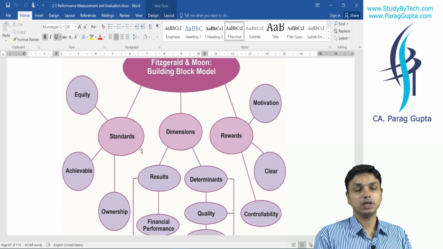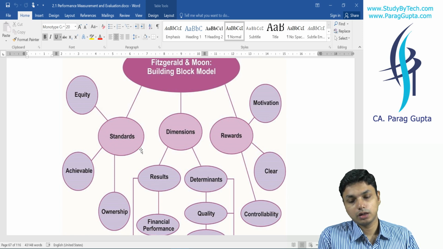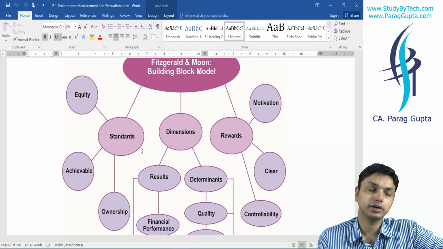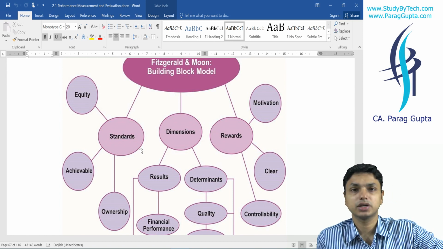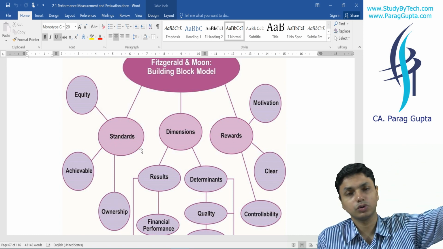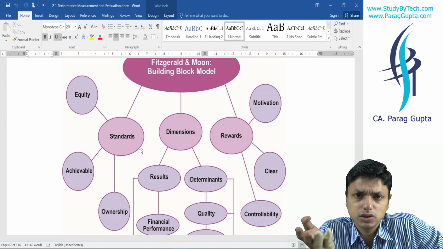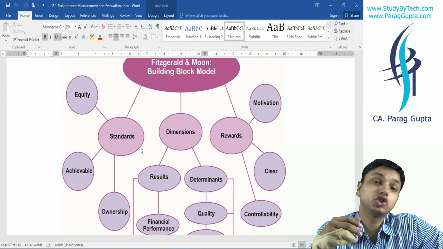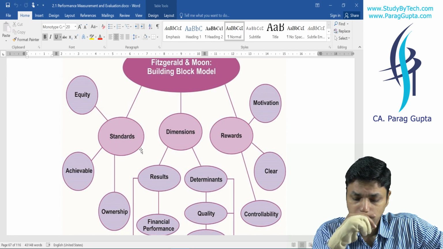Achievable. You will say achievable means that we shall be able to achieve something. Those standards shall be achievable. It shall not be that we set ideal standards that are not achievable in nature. Obviously nobody will take care of those standards. They will think that these are unachievable, ideal in nature, something we shall have ideally, but we cannot have these kinds of standards in the real world.